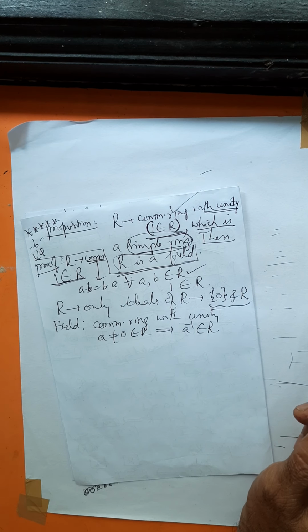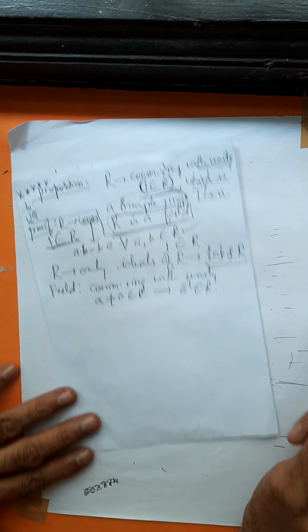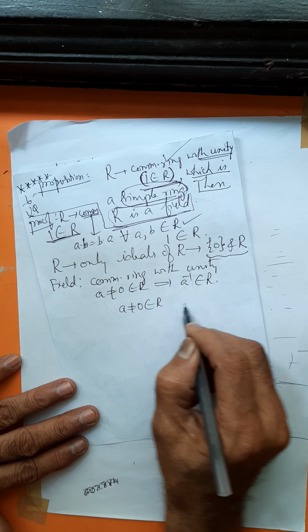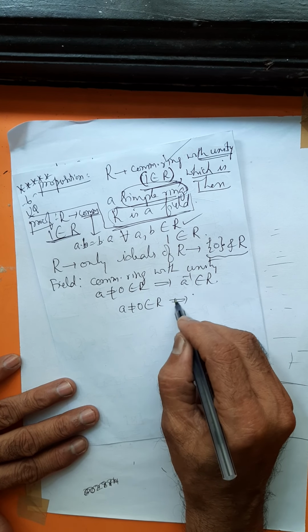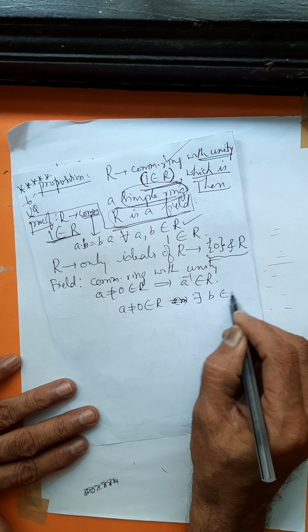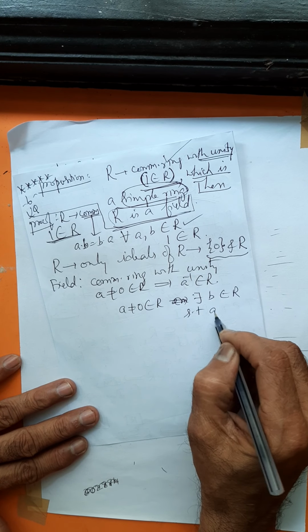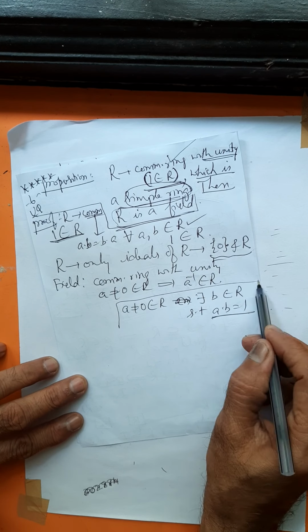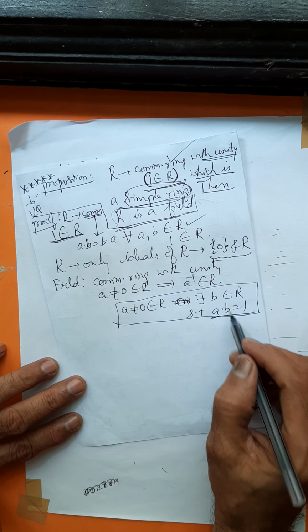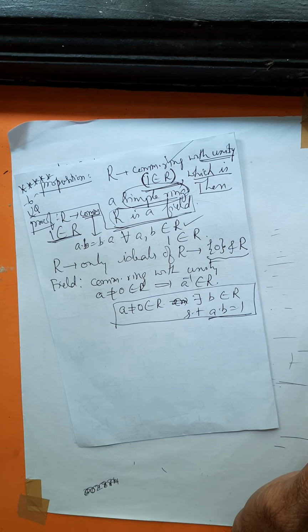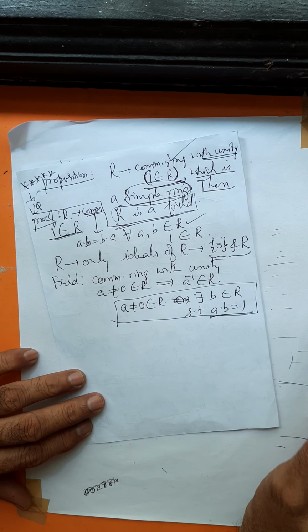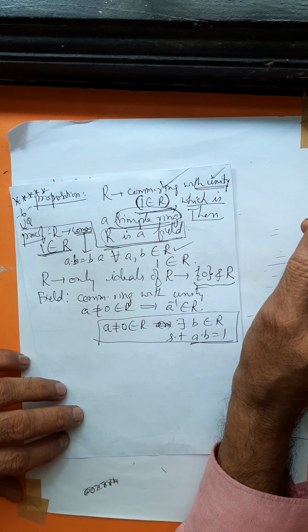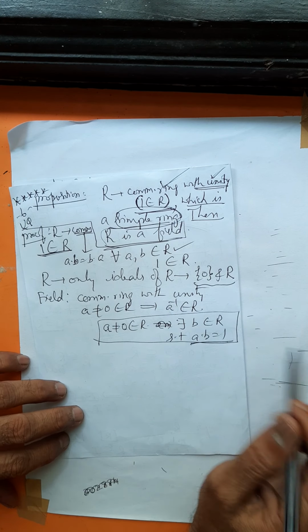So what you have to prove is that for a non-zero element a of R, there exists another element, say b belongs to R, such that a into b is equal to 1. You have to prove that a multiplicative inverse exists for every non-zero member. Commutative ring with unity is already there in the statement, so you need to check the multiplicative inverse only.